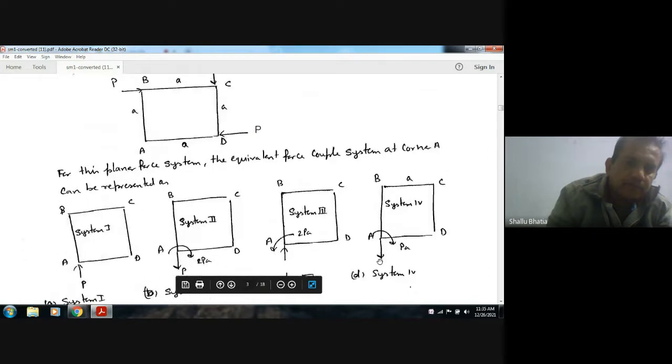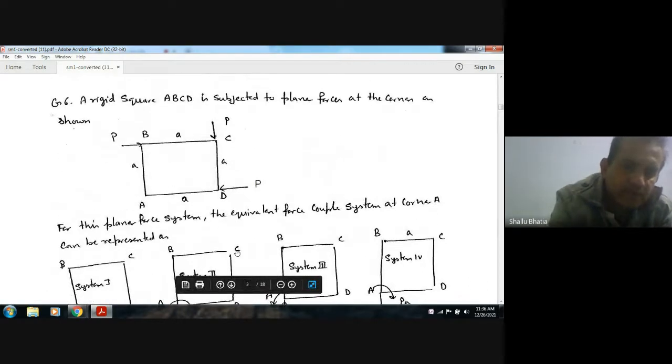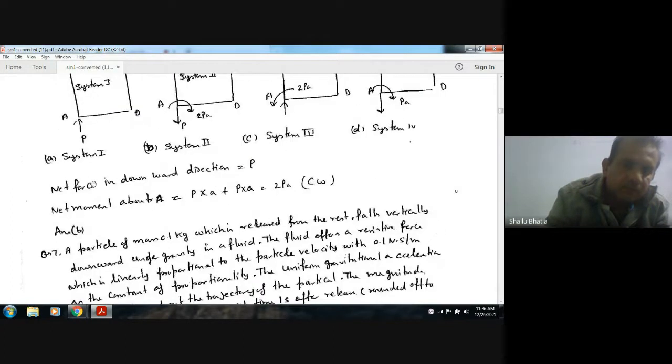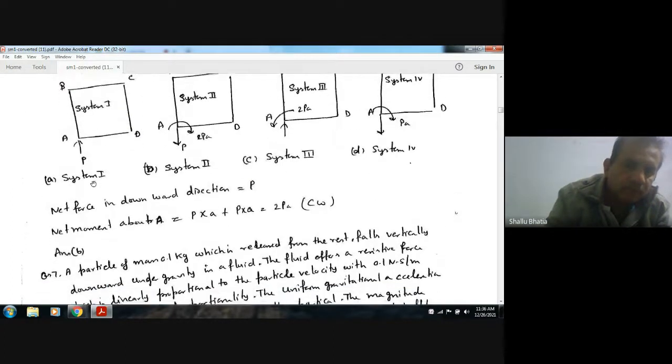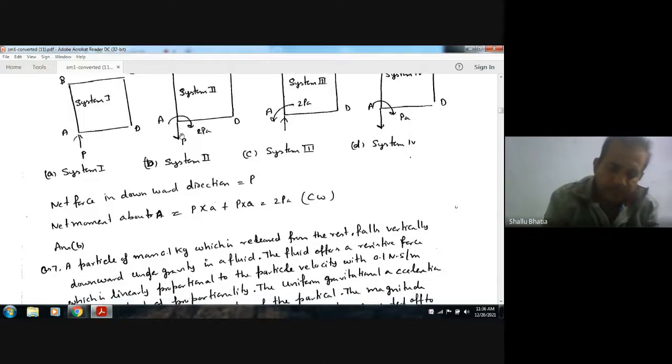Okay. So now we can see that here P and P are equal. So there is no force in the horizontal direction and there is one force in the vertical direction, that is P, that can be transferred to A. Okay. And with a moment of P into A, that is a clockwise moment. So the answer is B, P and 2PA moment, clockwise. So the answer is B.